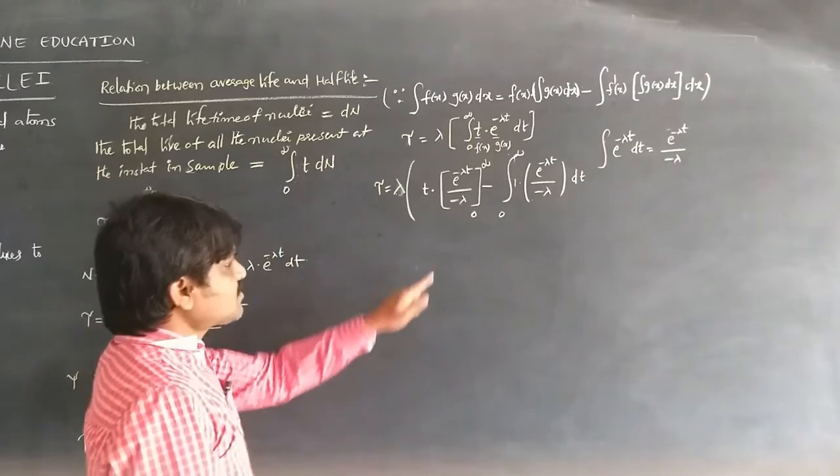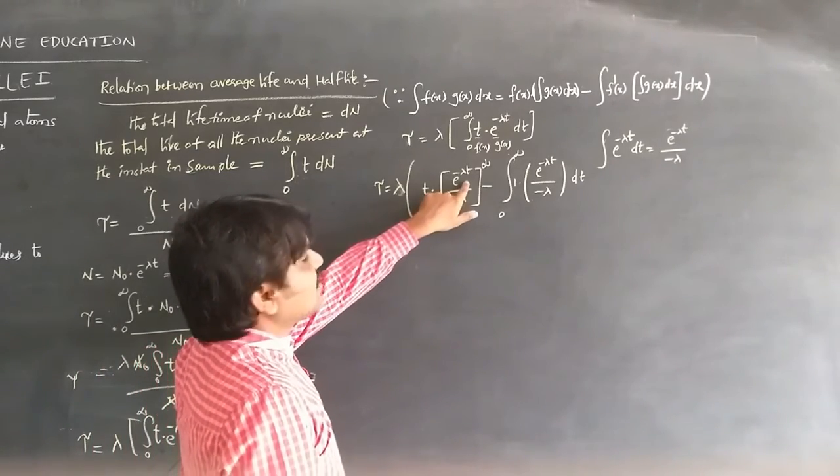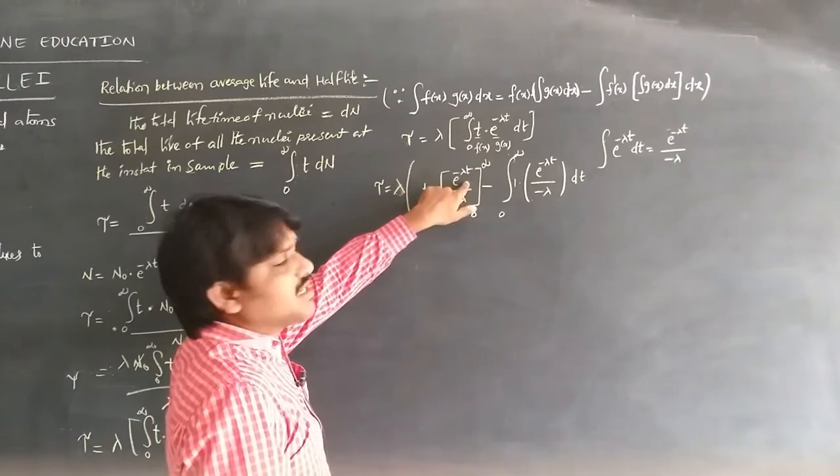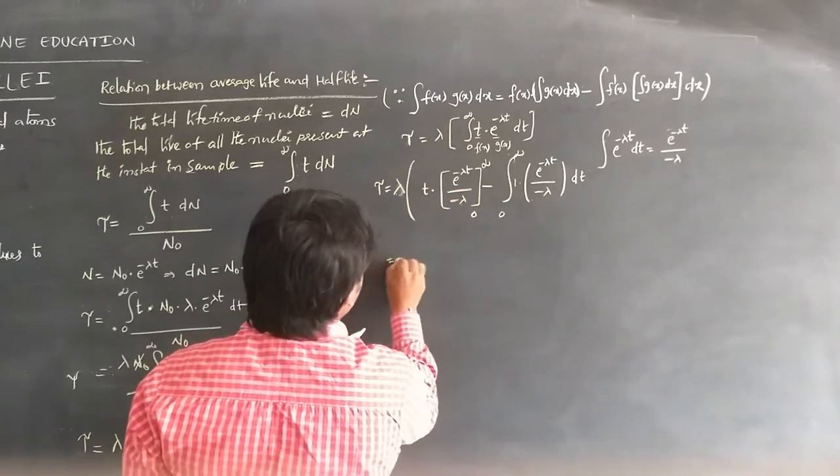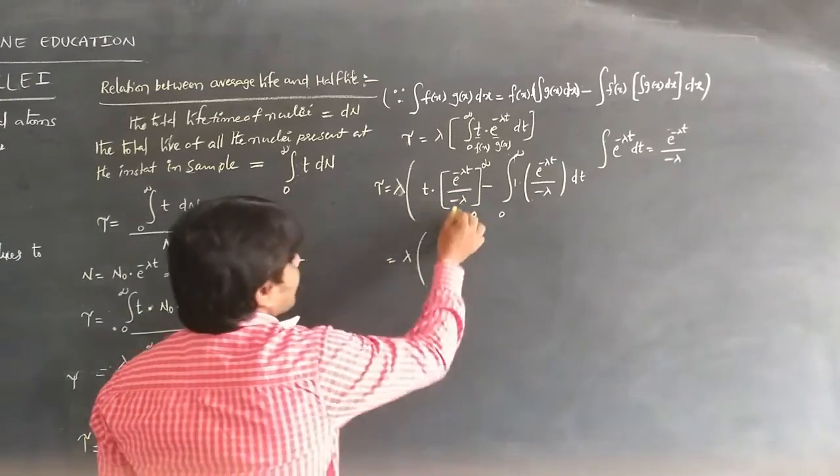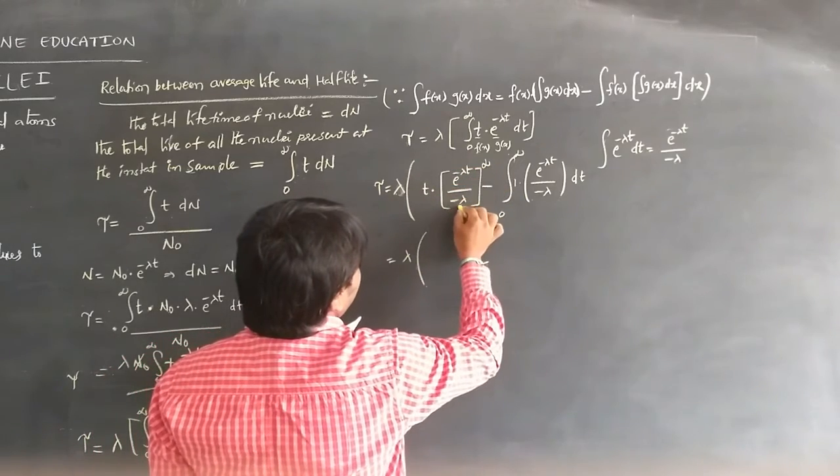If we apply the limits in the equation, the first term becomes 0.